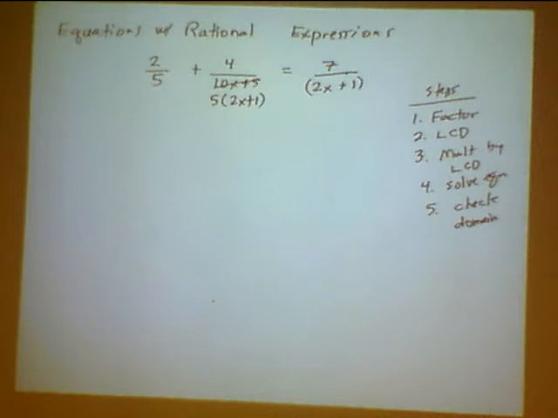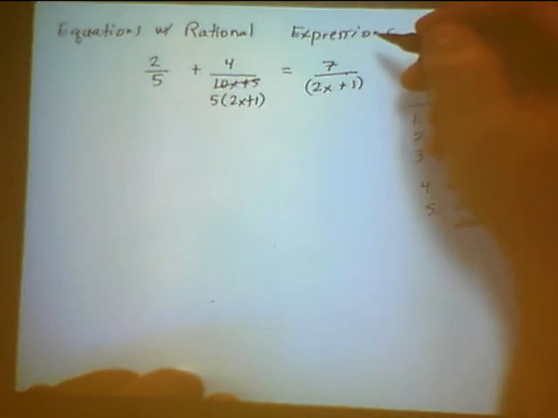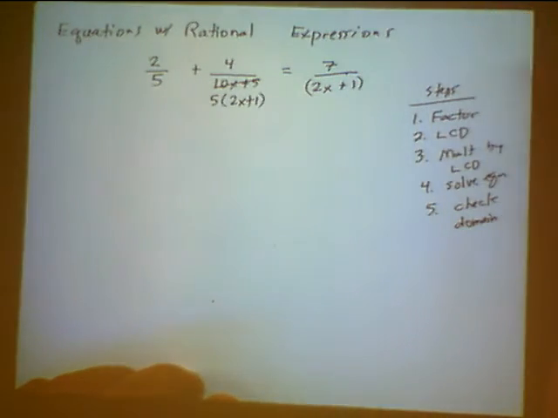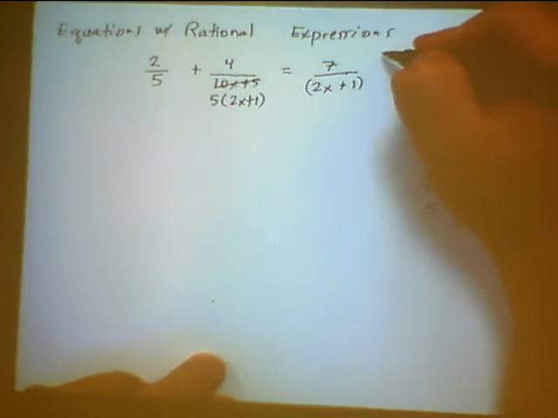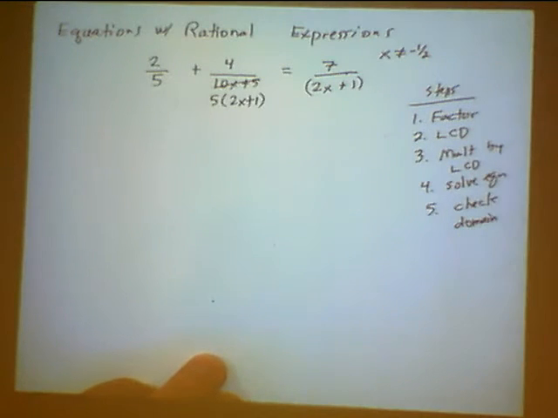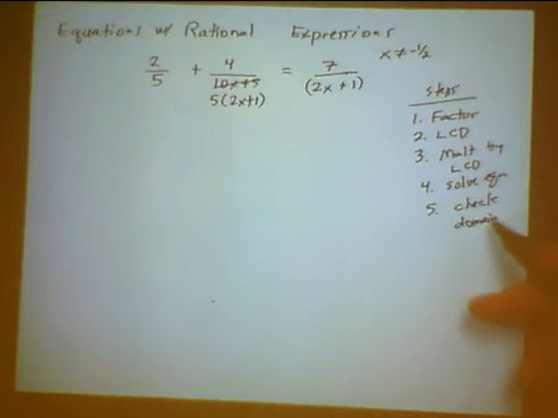You can actually work that equation out if you want, but some of you might realize that if x is negative 1/2, then that would cause this whole parenthesis to be 0. So I'm going to make a note up here. x cannot be equal to negative 1/2. And when I finish the math and solve this equation, that's what checking the domain means. I take my solution from my math and make sure it's not negative 1/2.